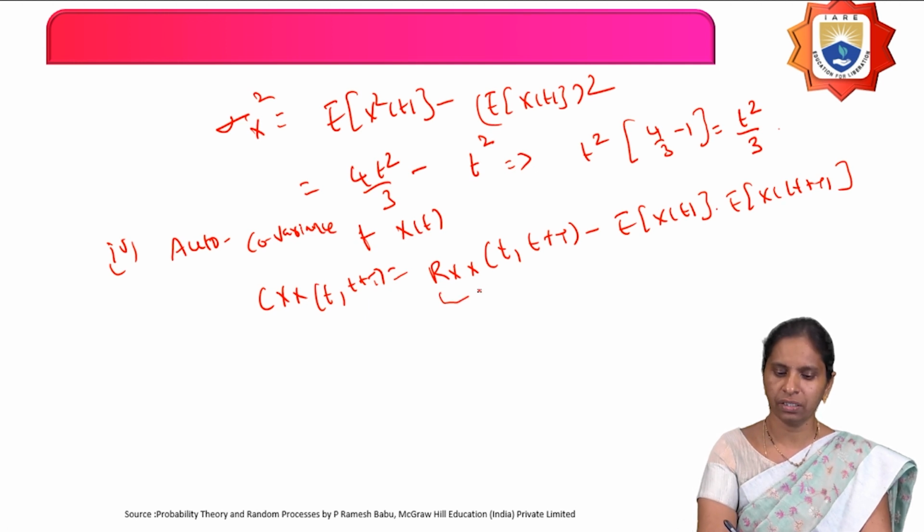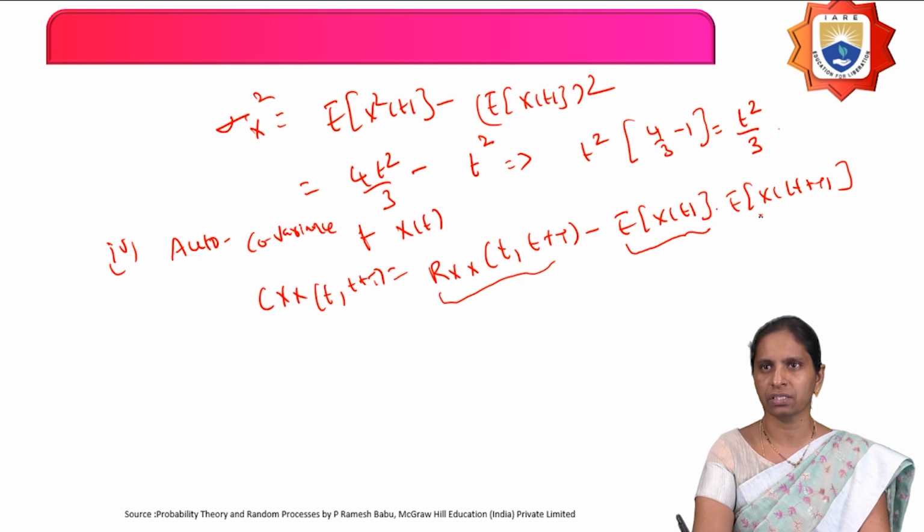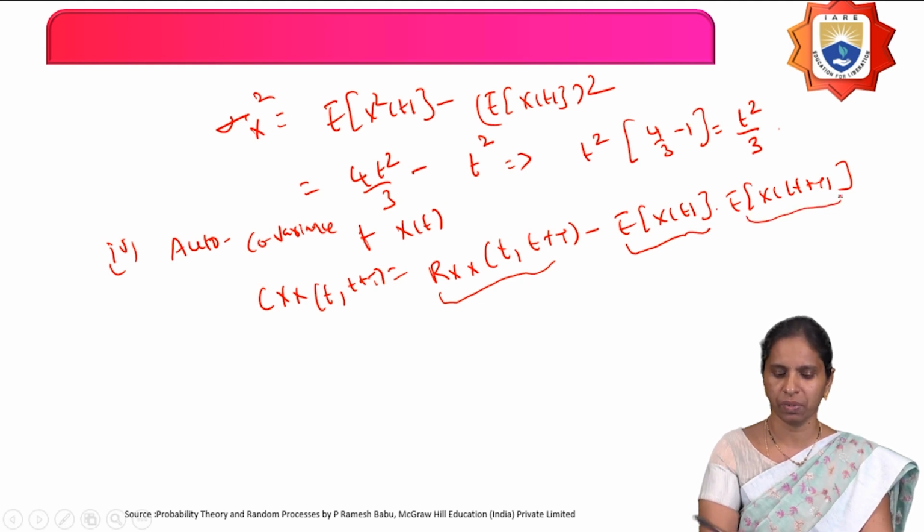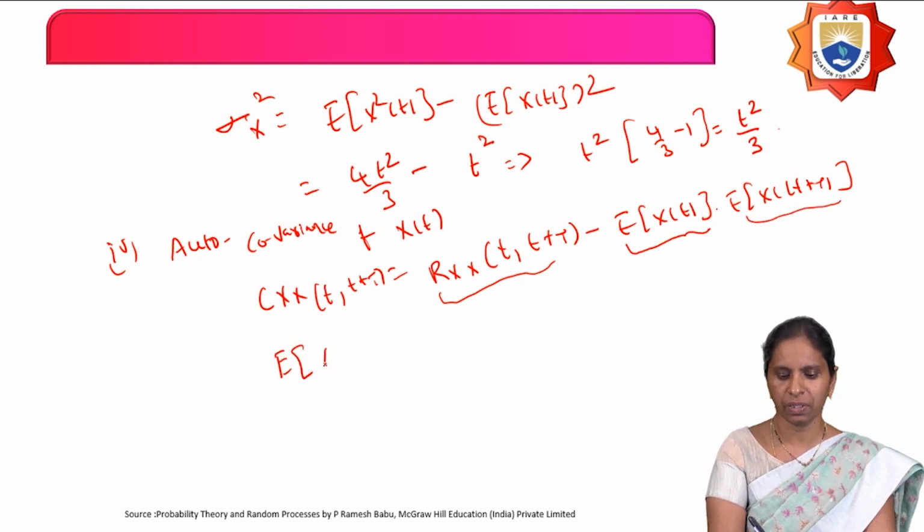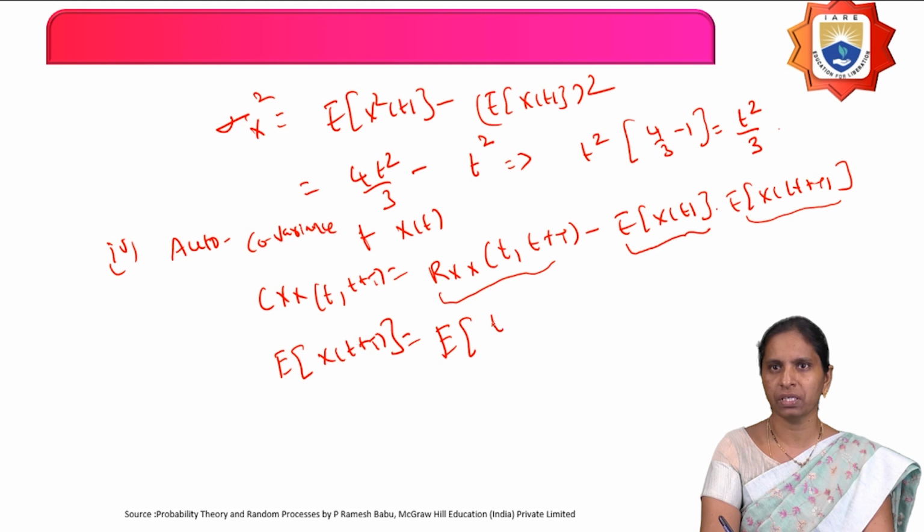So already you have calculated the autocorrelation function. You have calculated the mean of the random process of t. Now you will calculate E of X of t plus tau. So what is E of X of t plus tau? In the expectation, what is X of t plus tau?